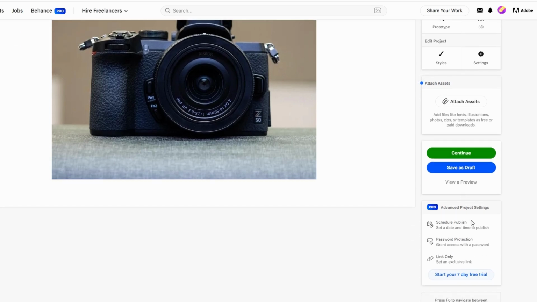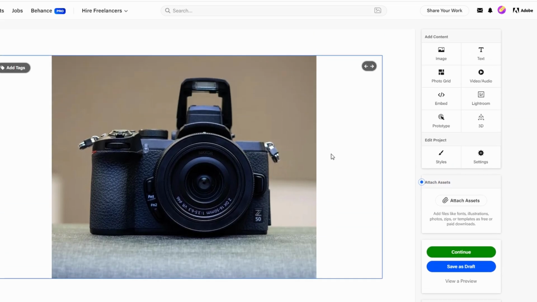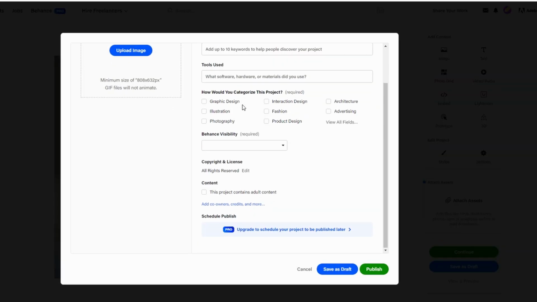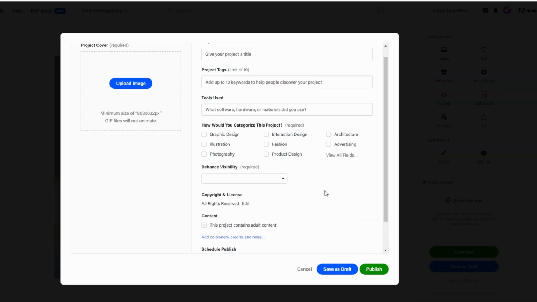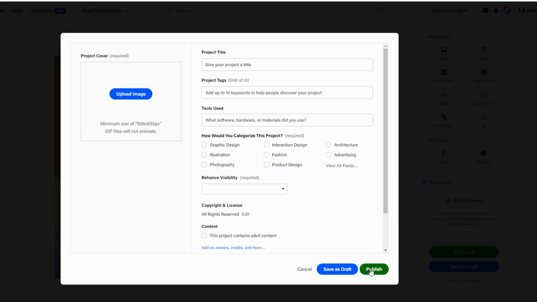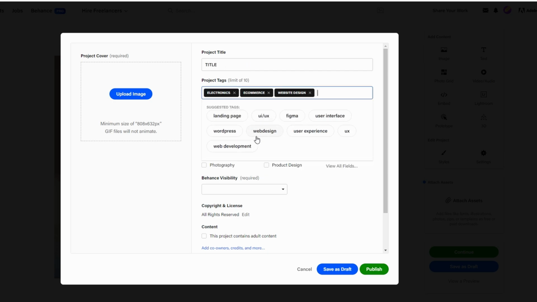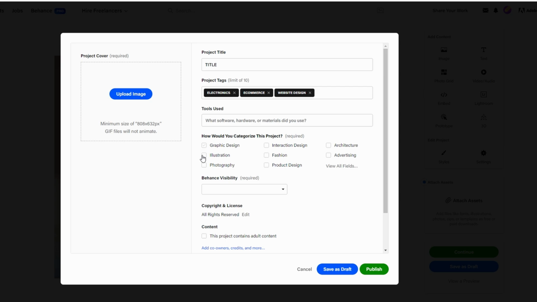editor. Once you've uploaded the content, you can organize the layout by dragging the elements and adding descriptions, captions, or project notes. After uploading your content, you will have the option to title your project, add tags and categories to make your project searchable, select the creative fields your project falls under, add co-owners if you collaborated with others.